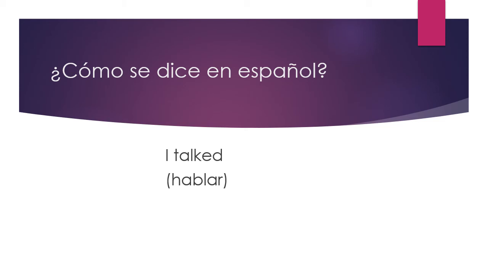I talked. Es yo hablé. I think it might take some getting used to that yo doesn't go with o in the preterite tense, but you'll get there. Yo hablé. I talked.